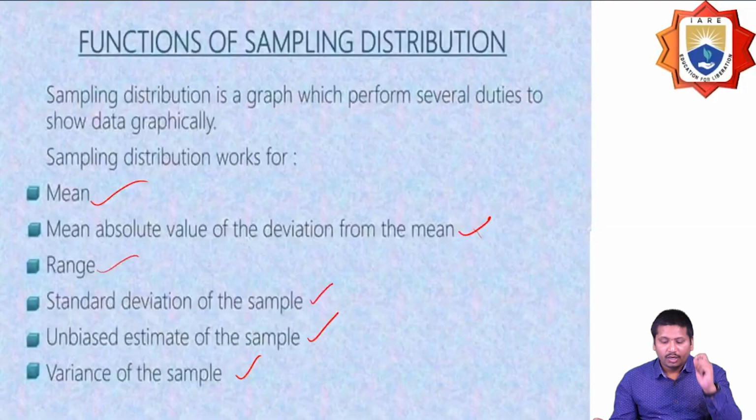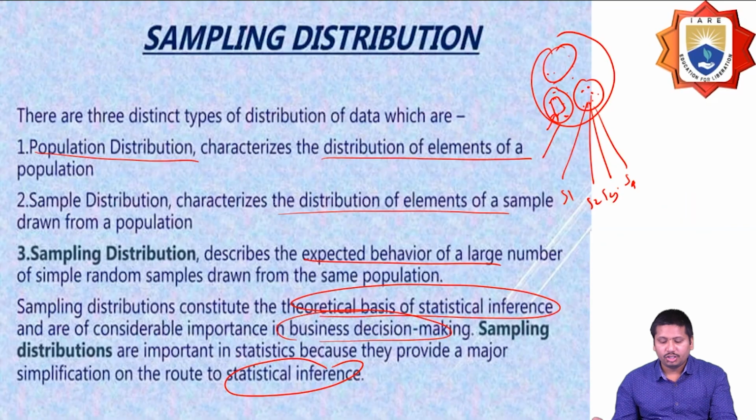So in this video, what I covered is the sampling distribution. There are two types of distributions: population distribution and sampling distribution. Population distribution characterizes the distribution of elements of the population, and sampling distribution characterizes the distribution of elements of the sample drawn from the population. Sampling distribution is the expected behavior of large numbers of random samples from the same population.